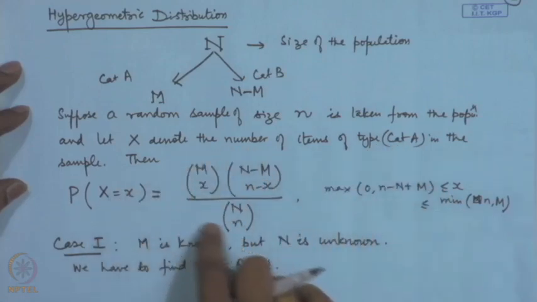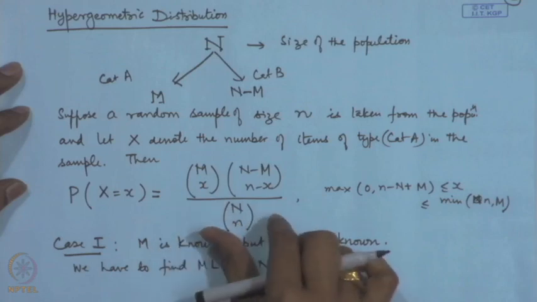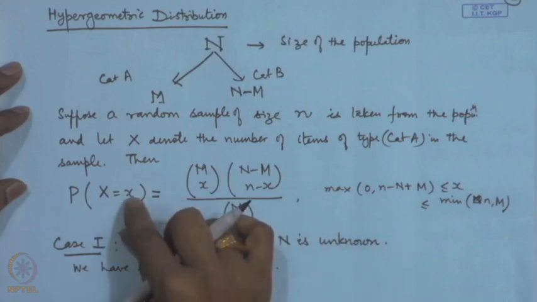This function itself denotes the likelihood function in this particular case, because this is the probability mass function of the observation here.